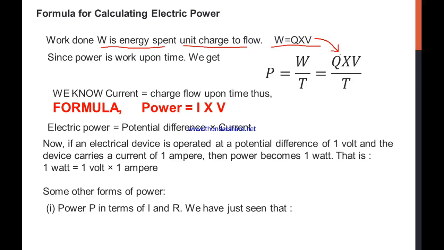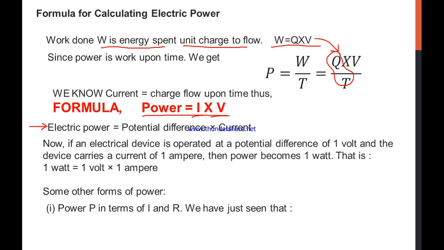Now we already know that Q upon T is known as the current. So replace Q upon T with I, and let V be there in the multiplication. Now we can see that we can express the power in terms of the multiplication of current and the potential difference. That is one form of power that you can use to calculate the electric power of your appliance.